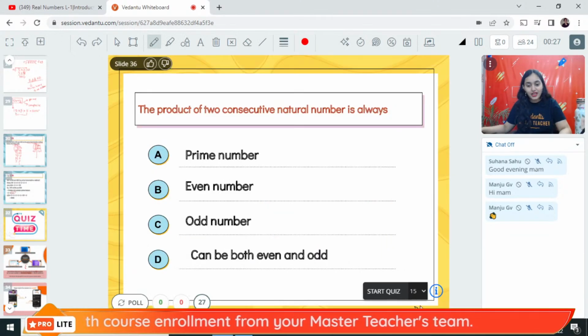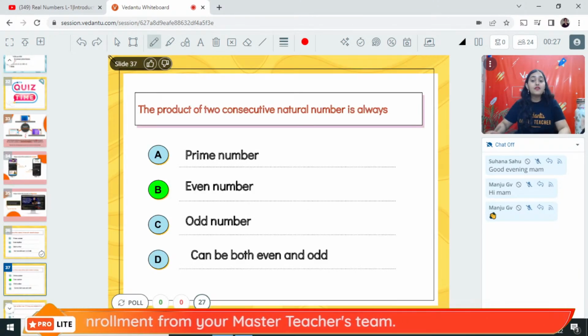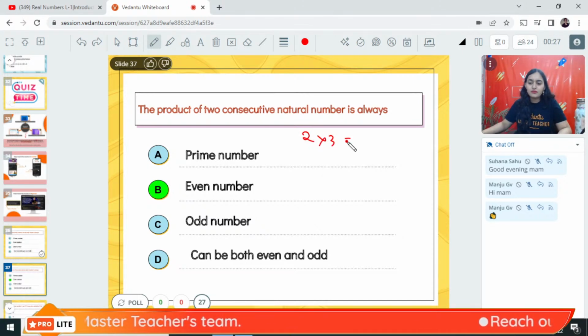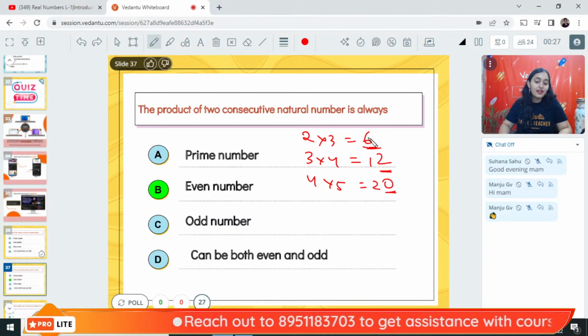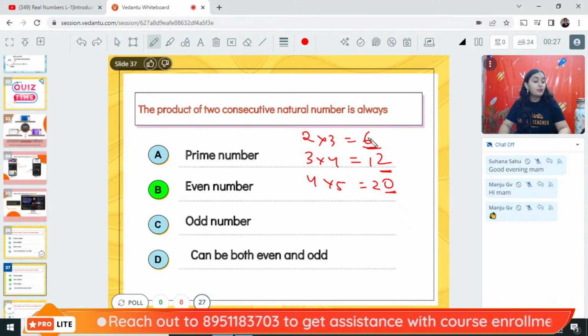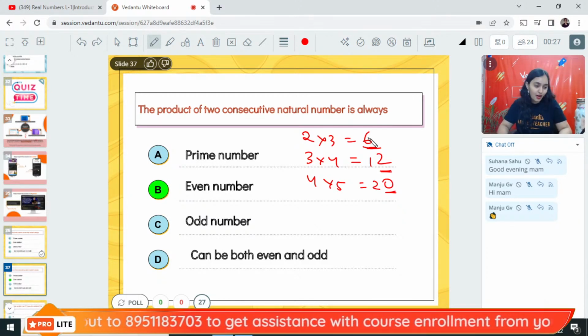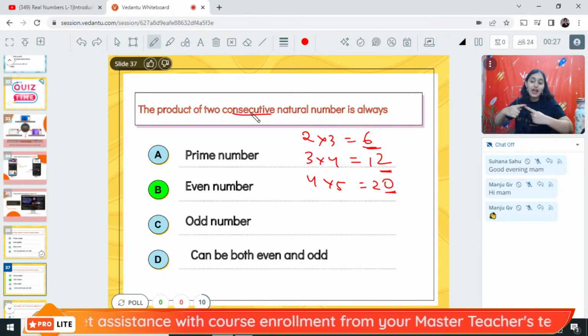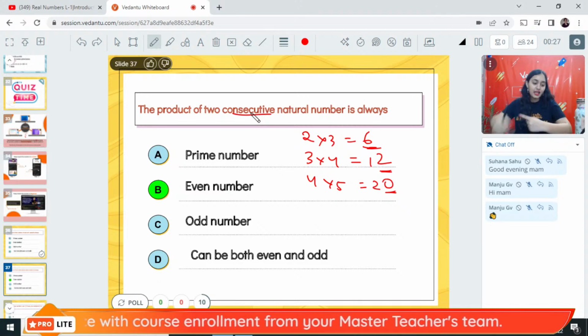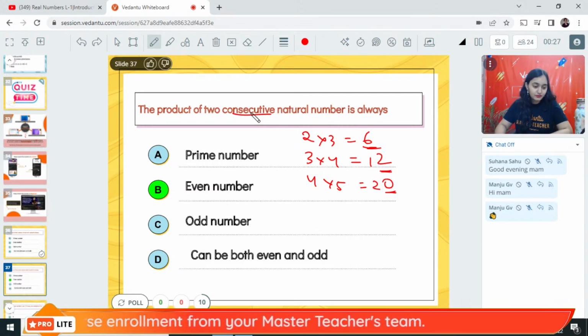Alright, so the right answer is the product of two consecutive natural numbers is always even. Take any example. 2 into 3, 6. 3 into 4, 12. 4 into 5, 20. It is always an even number. It cannot be odd number. What is the meaning of consecutive? Consecutive means one after the other. Understood?